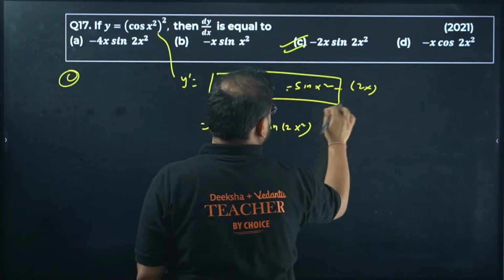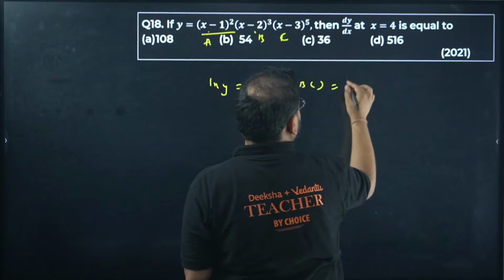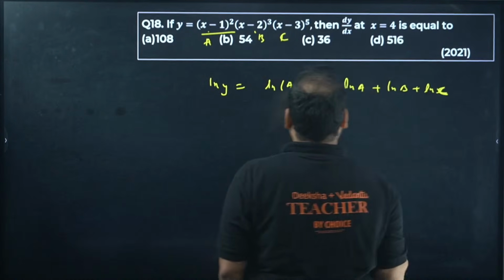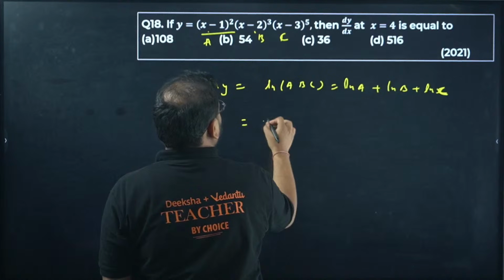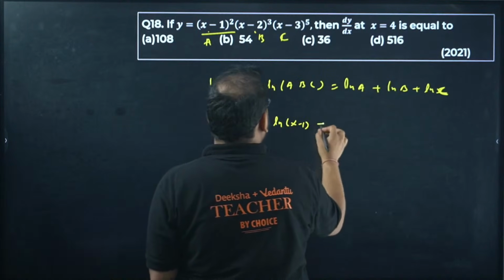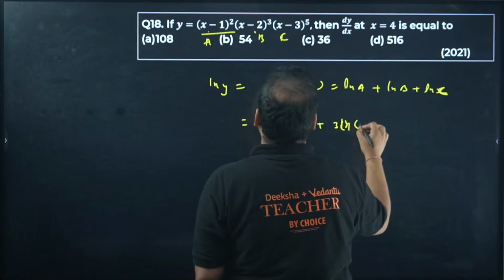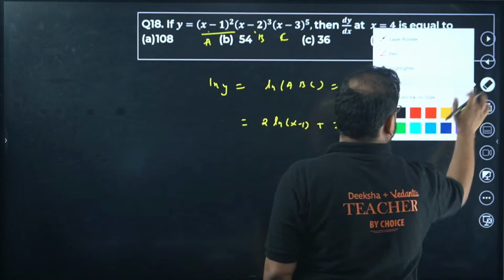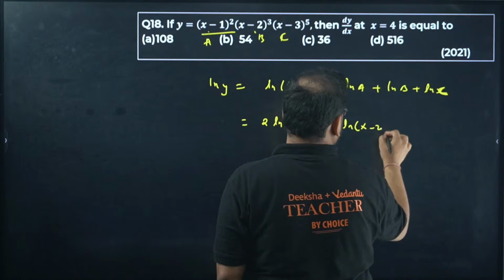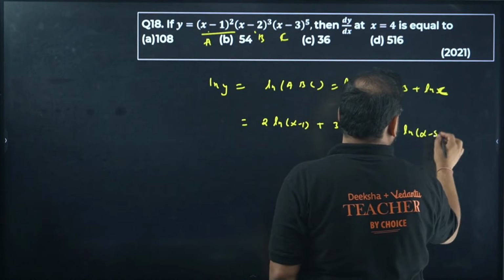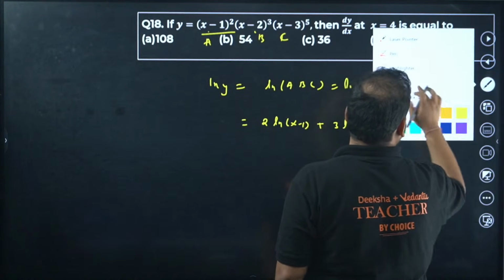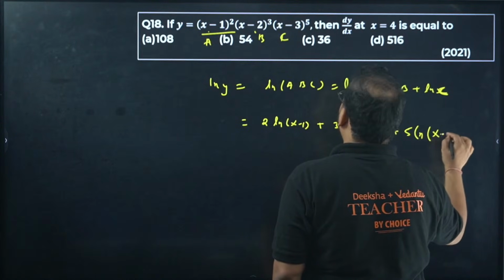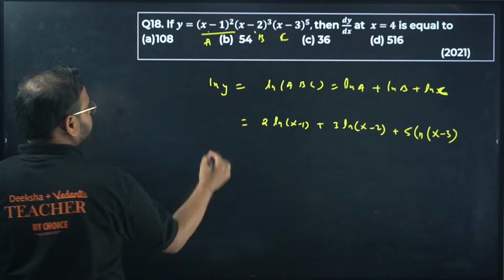So you get 2 times ln x minus 1 plus 3 times ln x minus 2 plus 5 times ln x minus 3. This is your ln y.